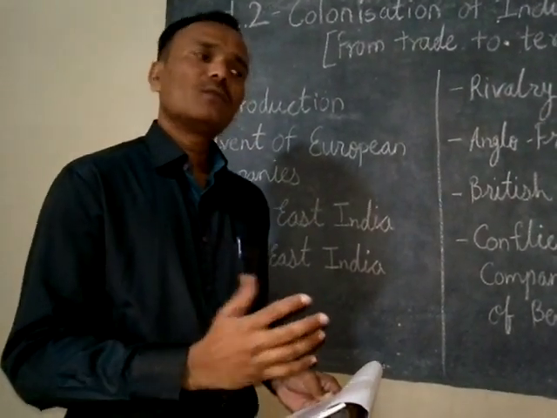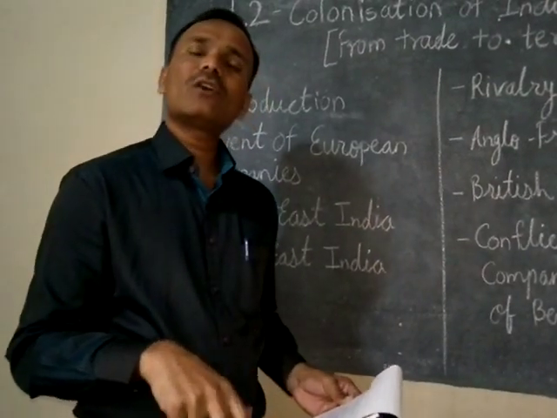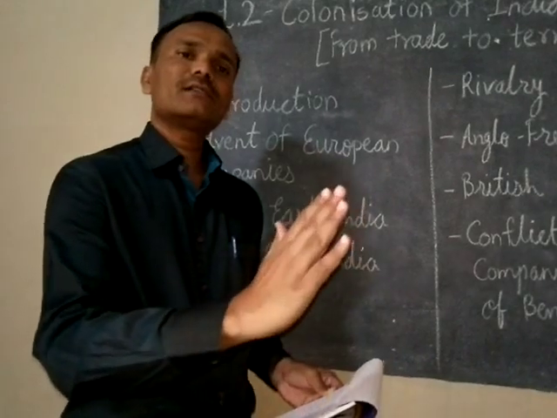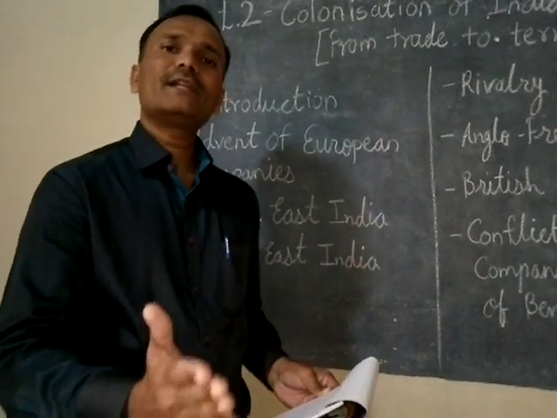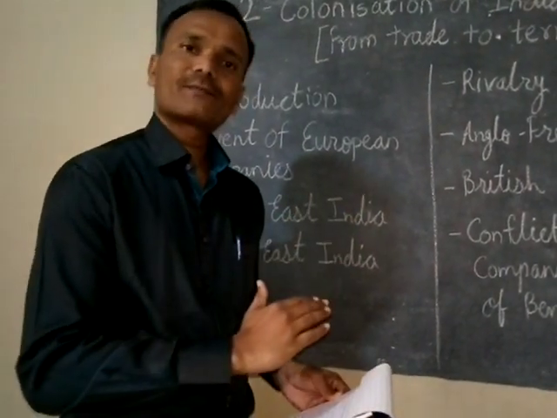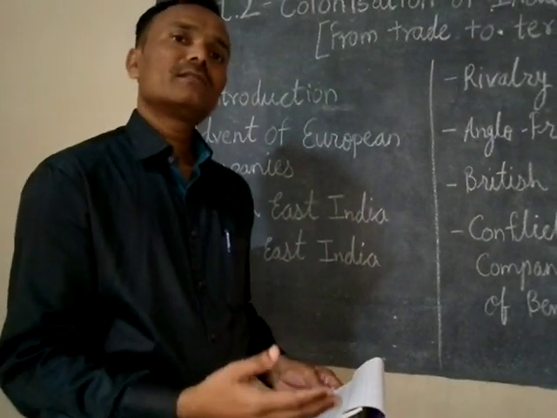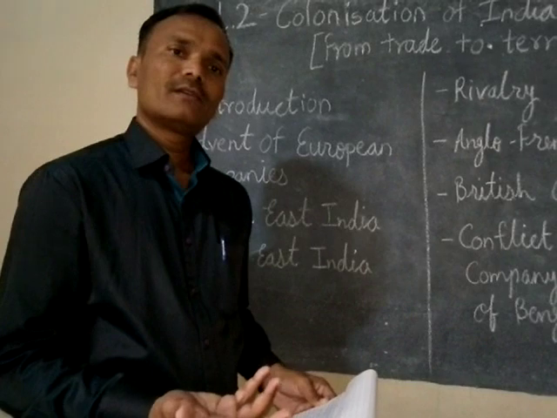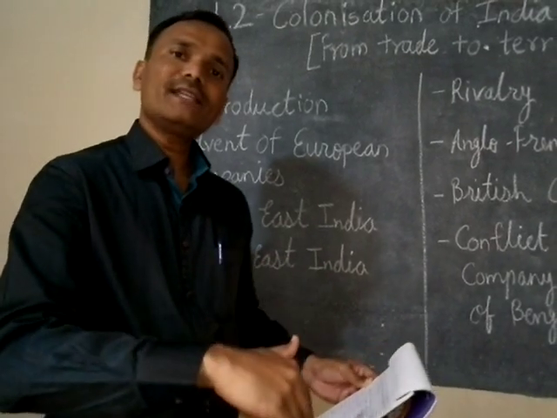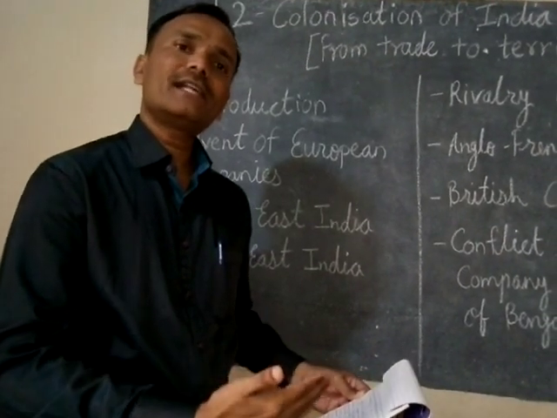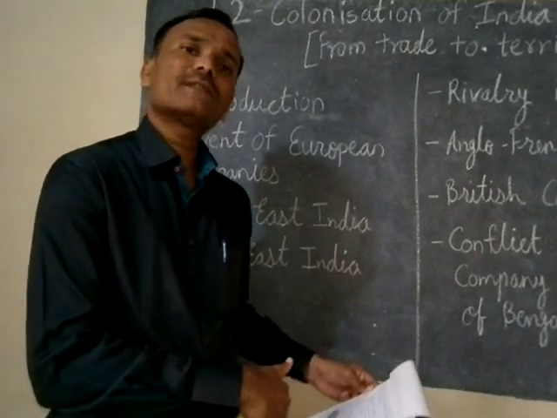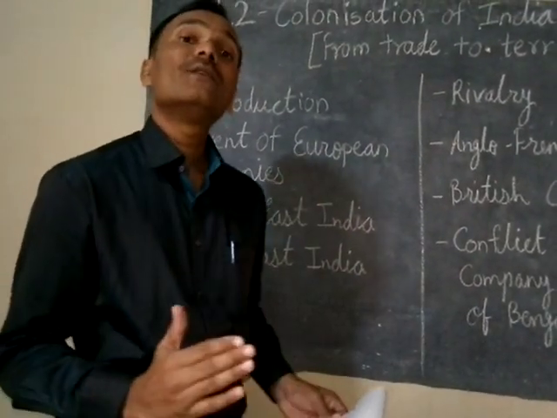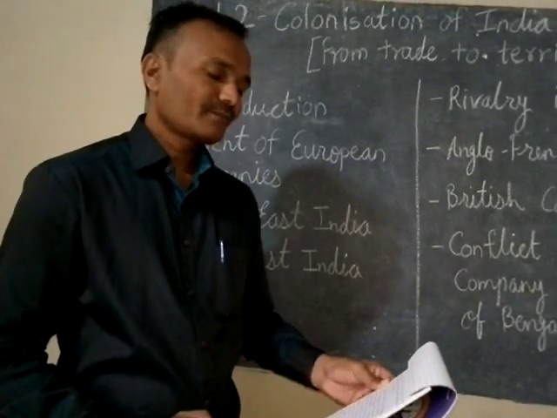Because of that, in the areas which were under the control of the Mughals, the various governors and zamindars who were appointed by the emperors to look after those areas started to become powerful. They started to use their authority over those areas, and they declared themselves the kings of those areas, and so India started to divide into various kingdoms.